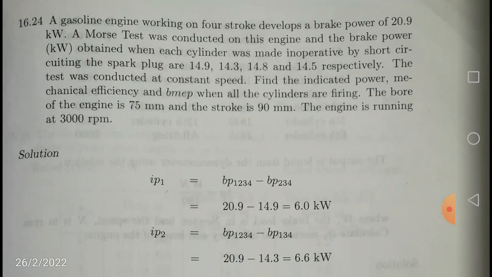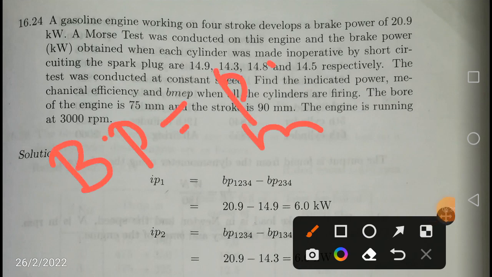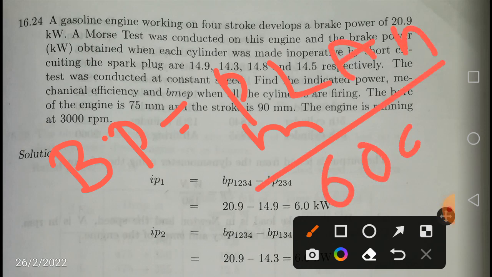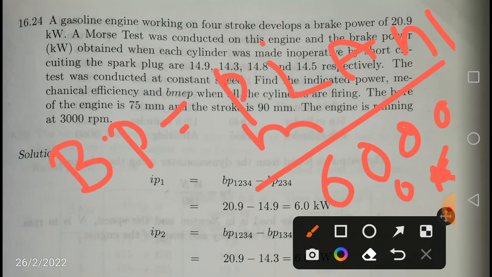BP, brake power, is equal to PM LAN by 60,000, into K. K will come in the numerator. So this K is the number of cylinders. For one cylinder, the brake power is equal to PM LAN by 60,000.